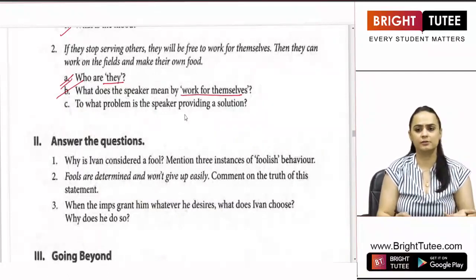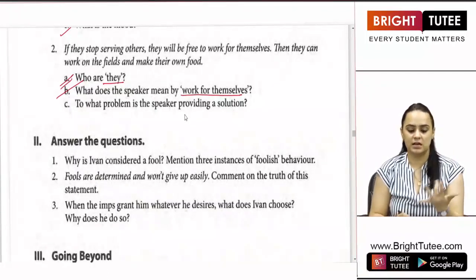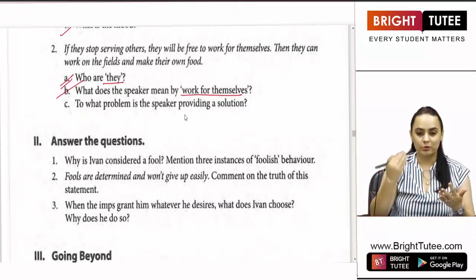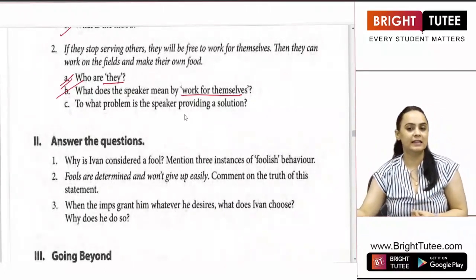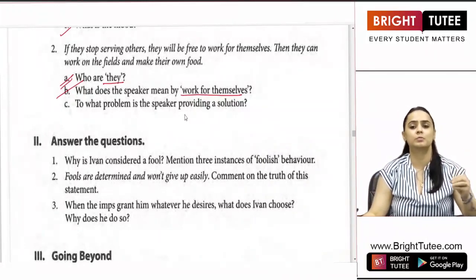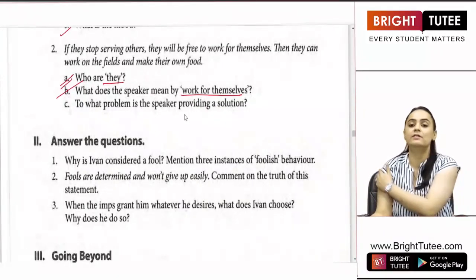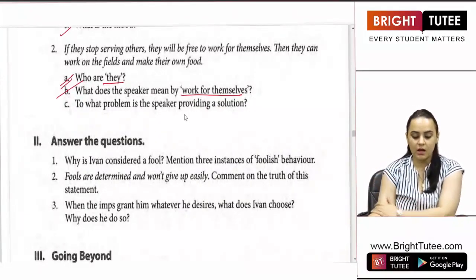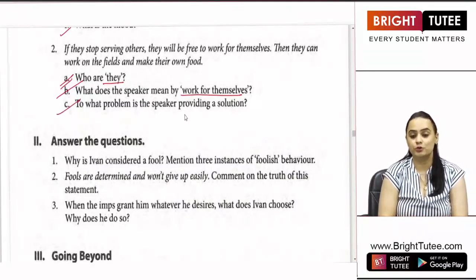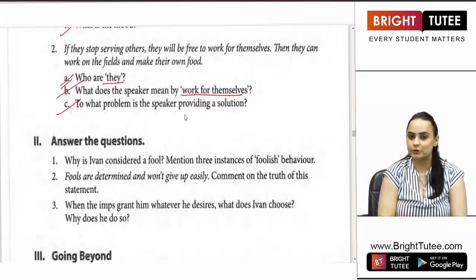Working for themselves means working on the fields for the most basic things: growing crops, harvesting them, milking the cows, rearing the cattle. Every kind of work was supposed to be done by the people of the kingdom themselves. This is what Ivan wanted. To what problem is the speaker providing a solution? What was the problem to which Ivan provided the solution?